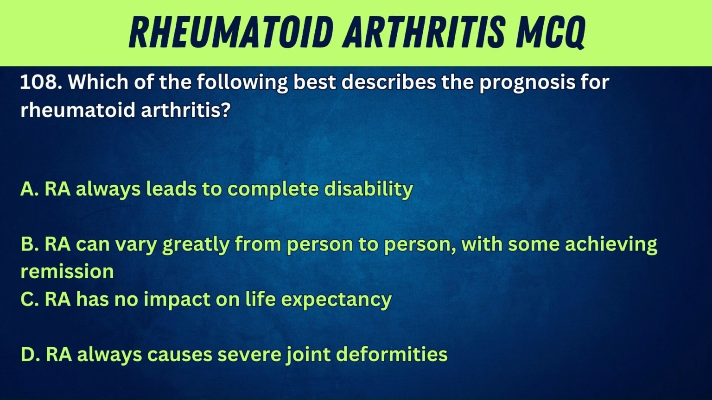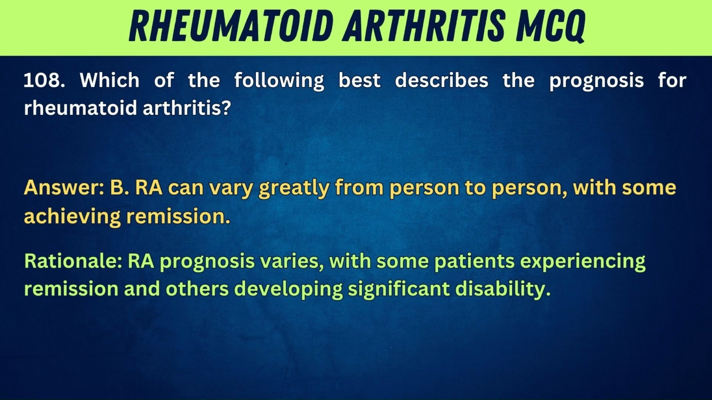A. RA always leads to complete disability. B. RA can vary greatly from person to person, with some achieving remission. C. RA has no impact on life expectancy. D. To stop medication usage. Answer: B. RA can vary greatly from person to person, with some achieving remission. Rationale: RA prognosis varies, with some patients experiencing remission and others developing significant disability.